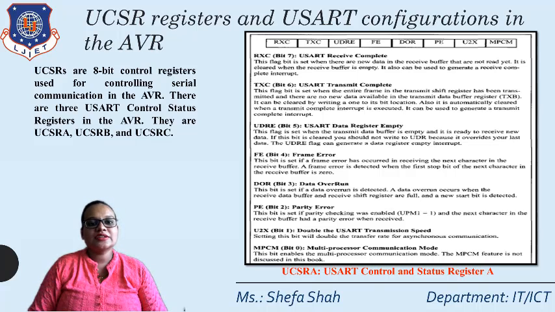First is the UCSRA register, the USART control and status register A. As you can see in this figure, UCSRA is an 8-bit register, shown from D0 to D7: MPCM, U2X, PE, DOR, FE, UDRE, TXC, and RXC.